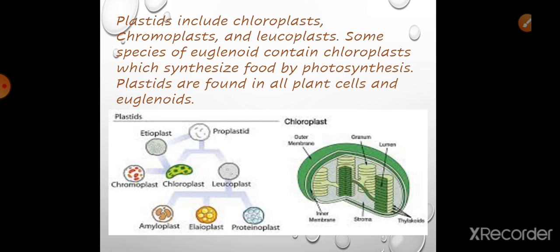Some species of euglenoid contain chloroplast. So this is the structure of the chloroplast. Here this light green is the outer membrane, and the dark green is the inner membrane. The gray colored space behind is known as stroma. These structures are known as thylakoids. Some species of euglenoid contain chloroplasts. They synthesize food by photosynthesis. They are found in all plant cells and euglenoids, which are some type of living organism.